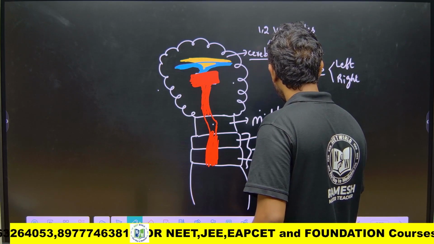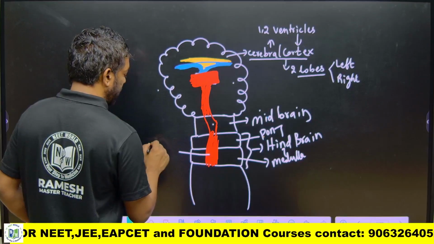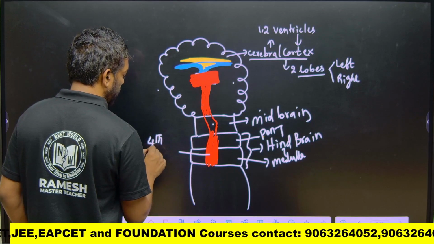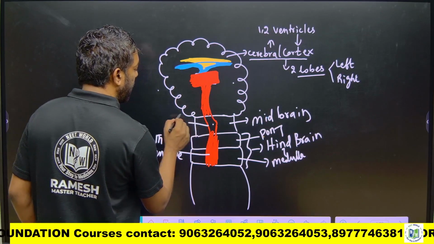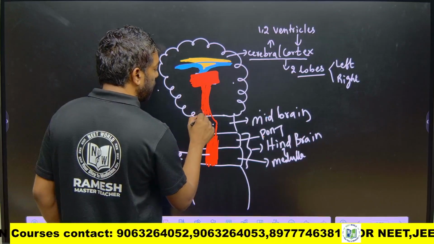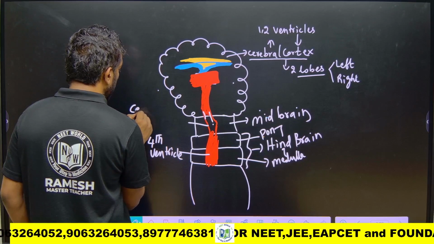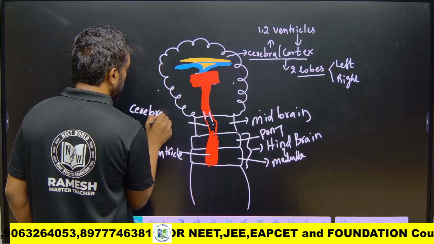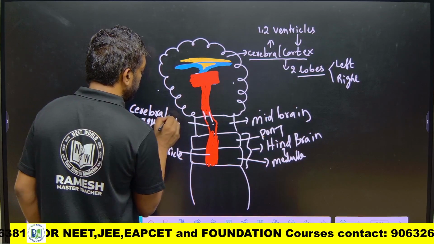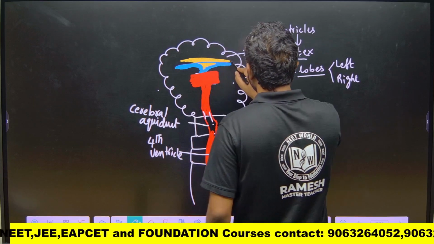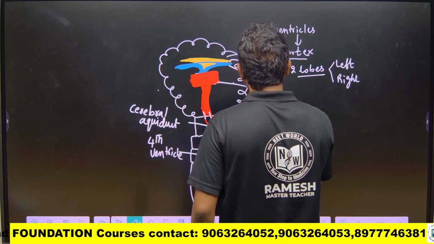Pons and medulla together we call the hindbrain. The hindbrain has the fourth ventricle. The midbrain has no ventricle, but a tube called the cerebral aqueduct. This is the first ventricle, the second ventricle, the third ventricle.